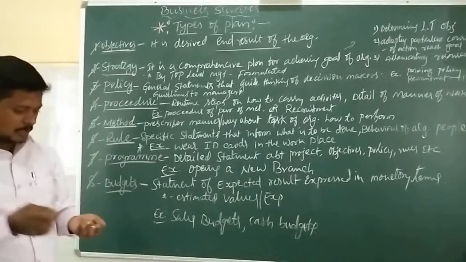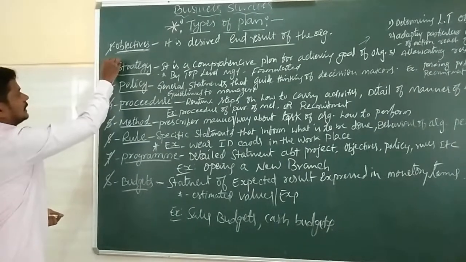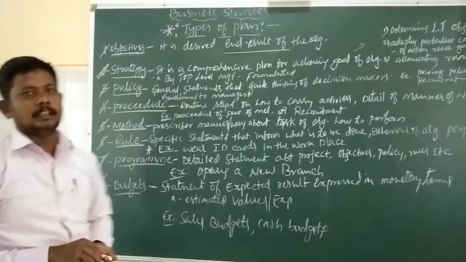That's all. Next, second one is strategy.